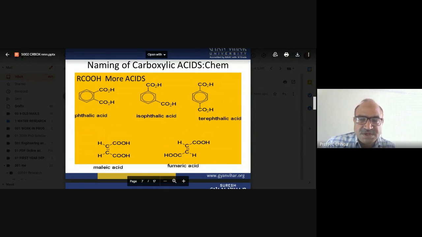But if the carboxylic group is attached to the third position of the benzene ring, what happens in that particular case? Here is the meta condition, so the carbon is combined at the meta position. The benzene ring having the meta 1,3-dicarboxylic acid, and in another case 1,4-dicarboxylic acid, the positions on the benzene ring. There are 1, 2, 3, 4, 5, 6 carbon atoms in the benzene ring, which is the aromatic compound.